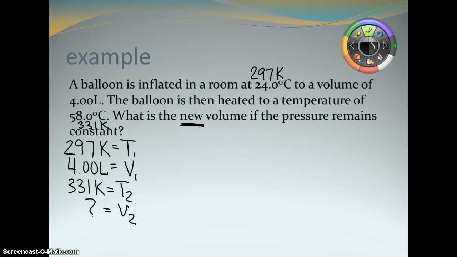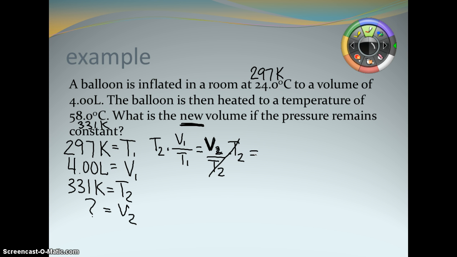So now that we have identified our variables, we can write our original equation. V1 over T1 equals V2 over T2. And we are solving for V2 here. So that means we need to move T2. So to get T2 out of the way, multiply both sides by T2.